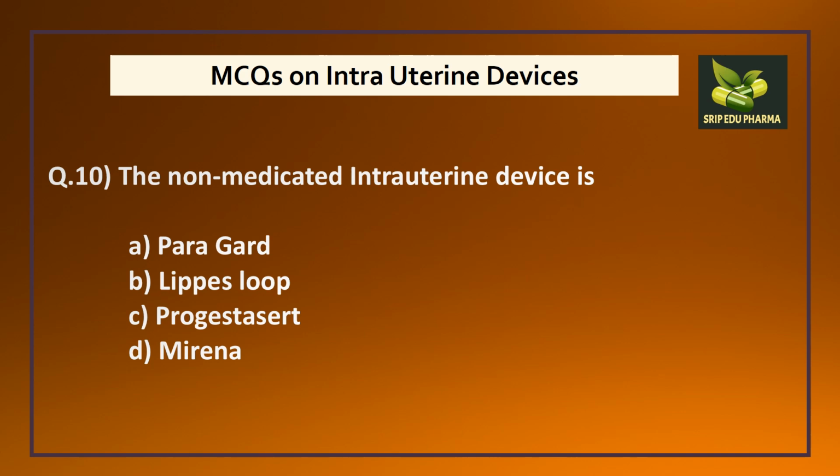Question number 10. The non-medicated intrauterine device is A. Paragard, B. Lippes loop, C. Progesticert, or D. Mirena. So here you see A. Paragard is second generation, Lippes loop is first generation, C and D, they both are of third generation. In this, Paragard is copper containing. So copper containing and hormonal, these both were second generation and third generation and they were medicated. But Lippes loop is first generation which is non-medicated or inert type of device. So answer will be B, that is Lippes loop.